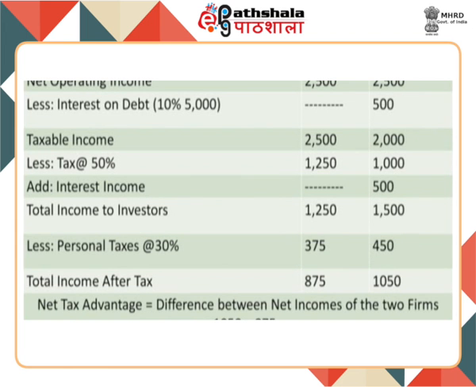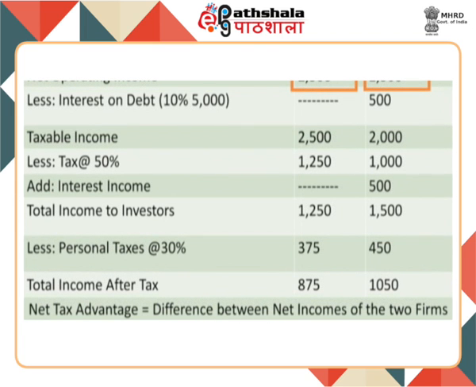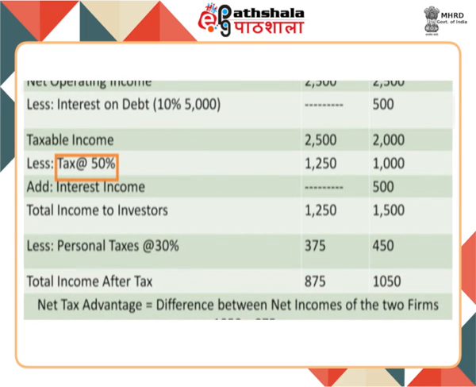Suppose there are two firms U and L. Firm U is an unlevered firm and firm L is a levered firm. The net operating income for both is rupees 2500. Firm L has rupees 5000 10% debentures. The corporate tax rate is 50% and personal tax rate is 30%.